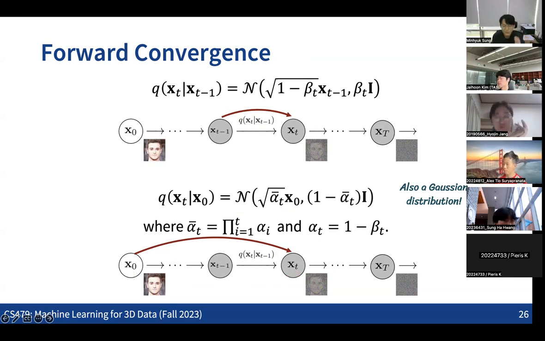While we are defining each xt at time step t as a sequential process of adding Gaussian noise, actually the data point at each time step t can be represented as a Gaussian distribution directly from x0 here. So this is one key fact that we are going to utilize in many other places. Is it clear?